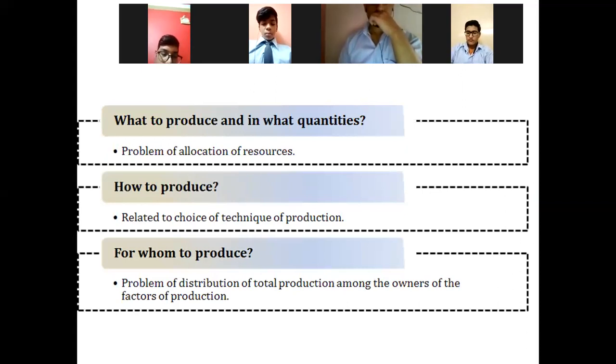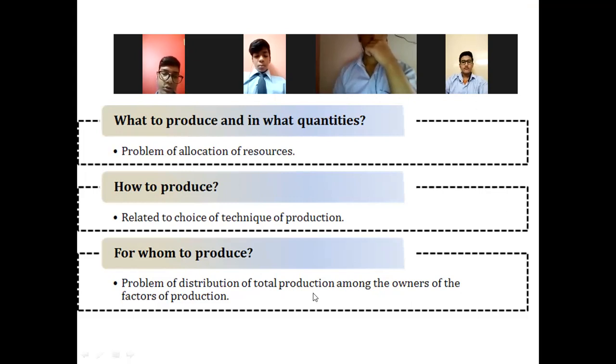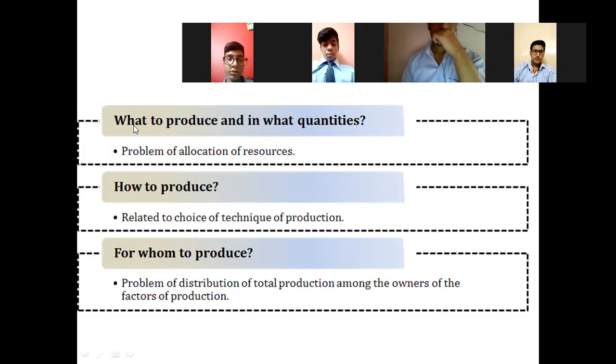Every economy is having these problems in their nation, whether it is a rich economy, a poor economy, a moderate economy, a developed economy, a developing economy, or even an underdeveloped economy. That is why these problems are called central problems of an economy. There are three central problems of an economy.